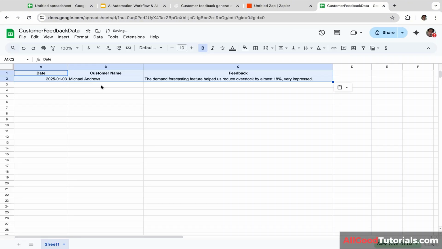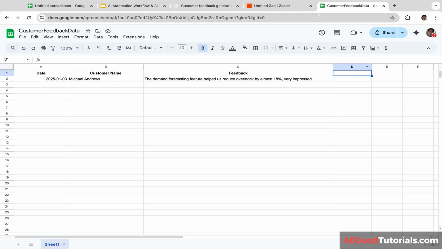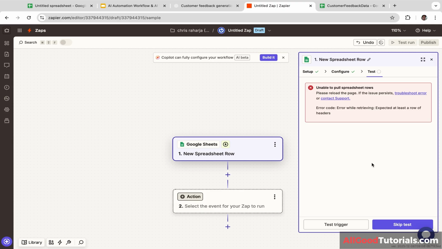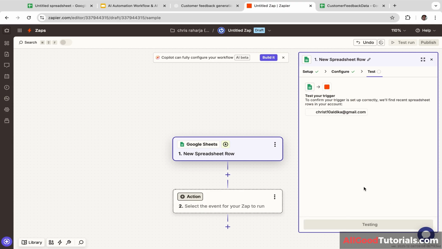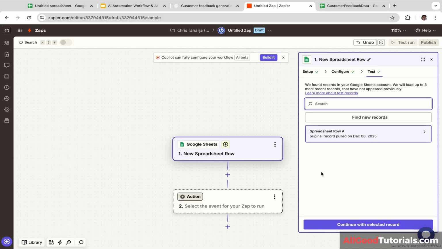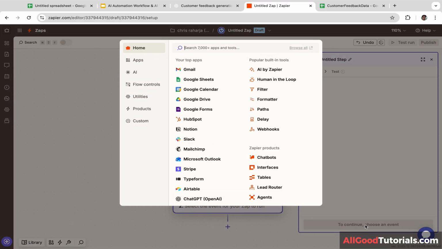In this case, we have 3 columns: date, customer name, and feedback. Let's go back to Zapier and click test trigger again. This time it should work because the spreadsheet is no longer empty. I'm going to select this one and let's click continue with selected record.